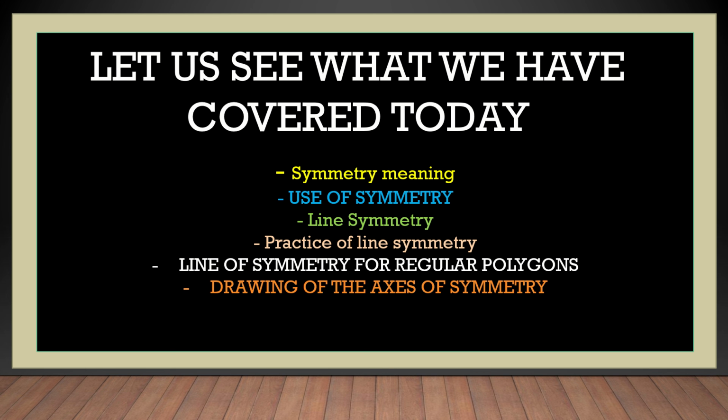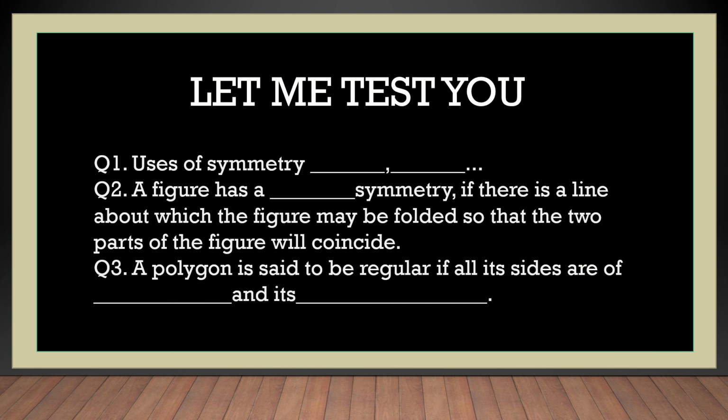So let me check how much you have understood. You have to answer the following questions. The first question: uses of symmetry, dash, dash. There are many, just give me 2. Yes, uses of symmetry are engineering, architecture, and various other things. The next question: a figure has dash symmetry if there is a line about which the figure may be folded so that the two parts of the figure coincide. What kind of symmetry? Line symmetry. Very good.